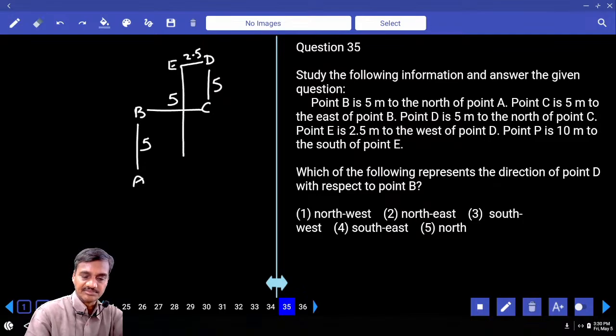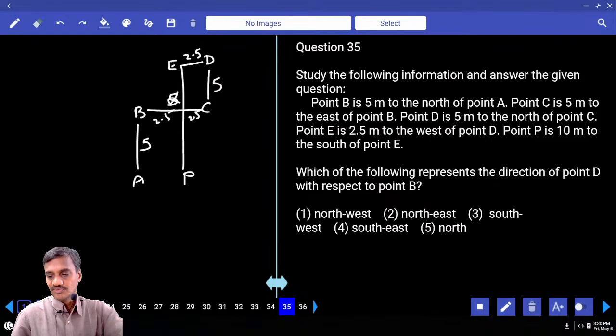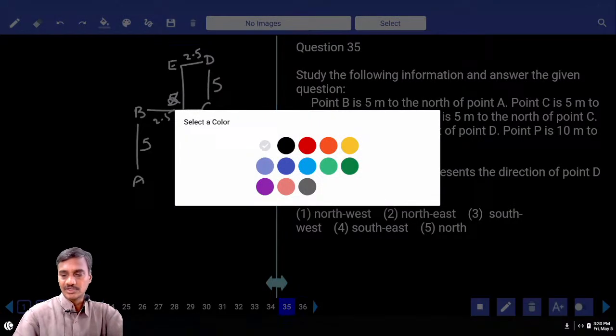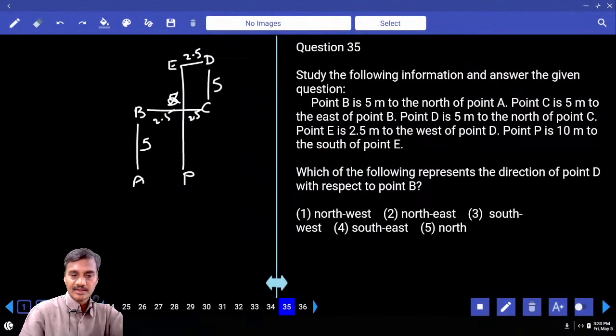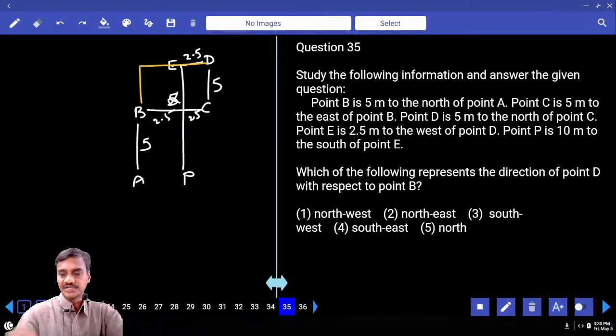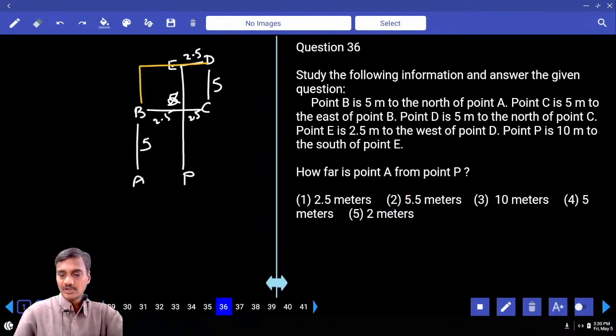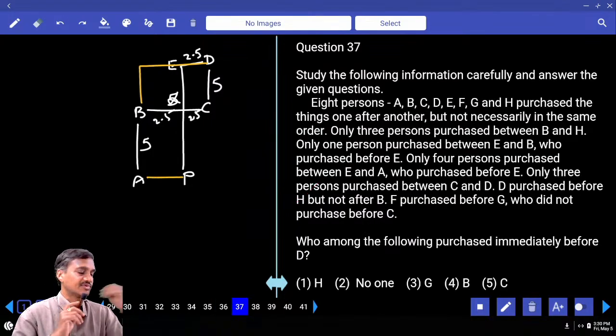From here, P is 10 meters. 5 plus 5, 10 is here. Out of this 5, this is 2.5, and this is another 2.5. Then, which of the following represents the direction of D with respect to B? From B, in order to reach D, north and east, so northeast, choice 2. Then, how far is A from point B? The distance is 2.5, choice 1.